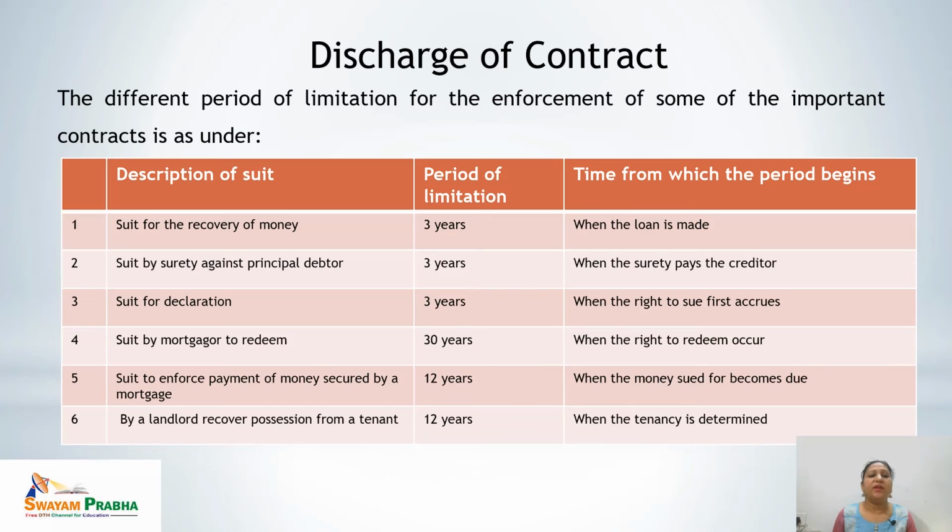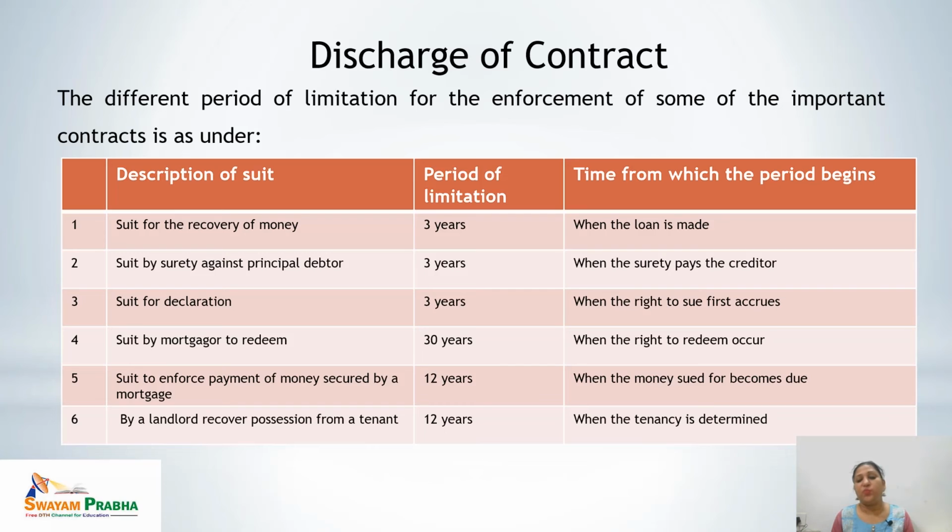This chart gives the different periods of limitation for the enforcement of some of the important contracts. There is the description of suit, the period of limitation under the Limitation Act 1940, and the time from which the period begins. First is the suit for the recovery of money. The period allotted by the Limitation Act is 3 years, and this period starts from when the loan is made.